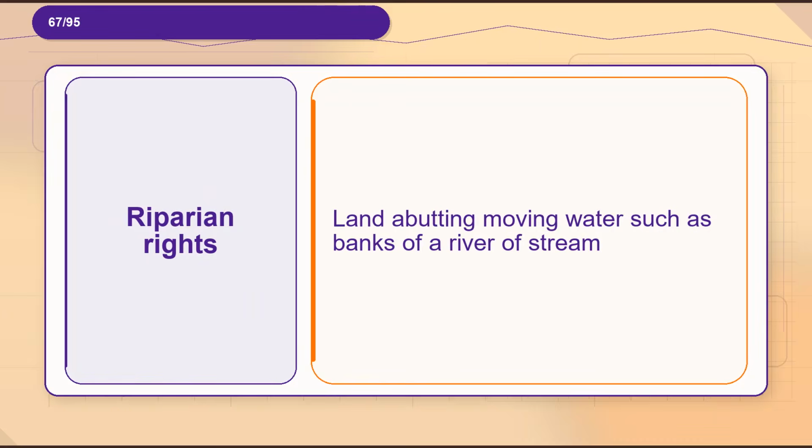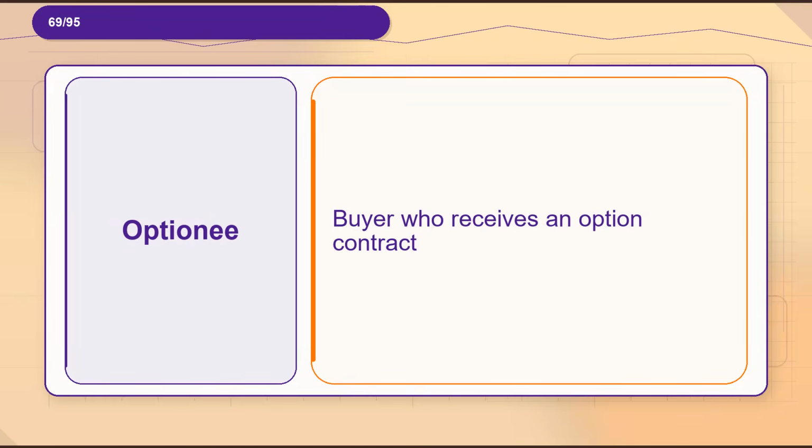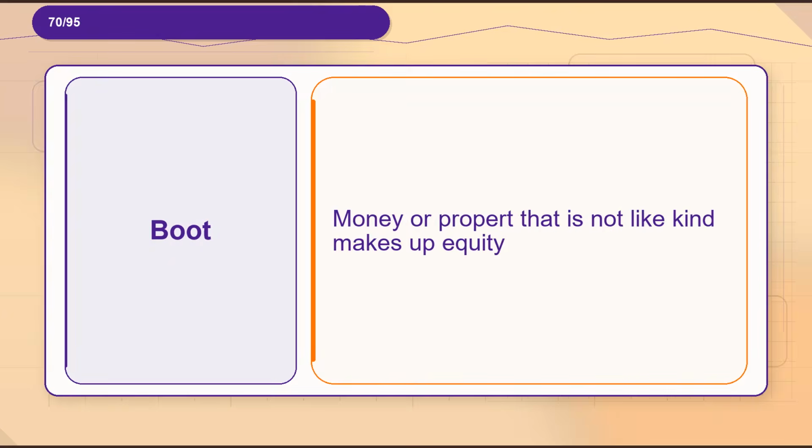Flashcard 67. Term, riparian rights. Definition, land abutting moving water such as banks of a river or stream. Flashcard 68. Term, quarter section. Definition, along banks and lakes, fractional piece of a section, part of legal description for parcel. Flashcard 69. Term, optionee. Definition, buyer who receives an option contract. Flashcard 70. Term, boot. Definition, money or property that is not like kind, makes up equity.